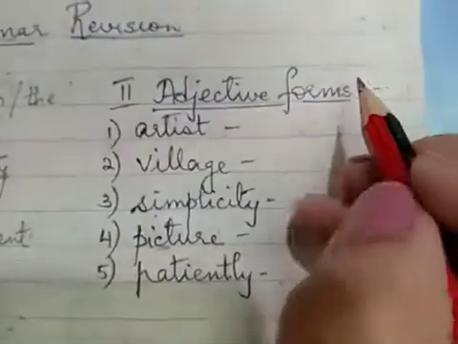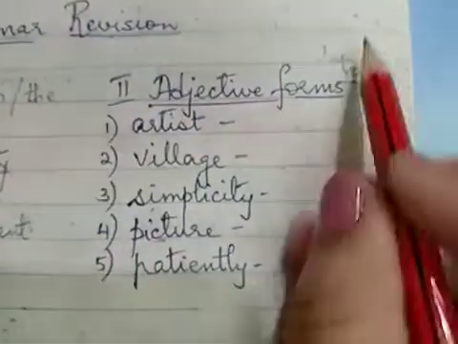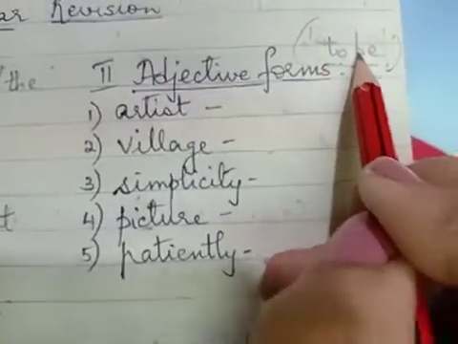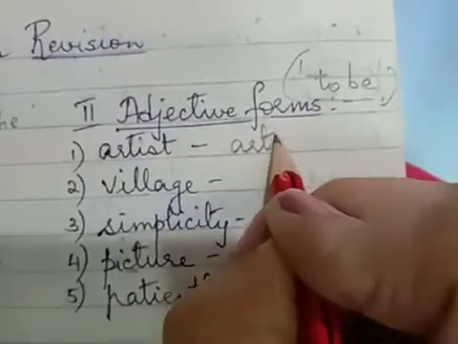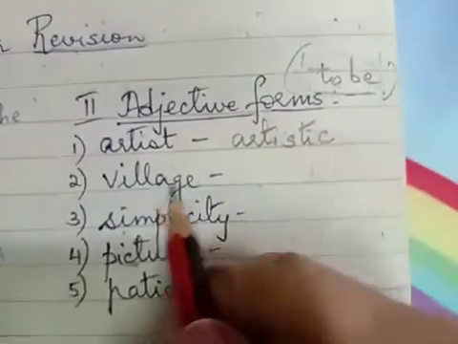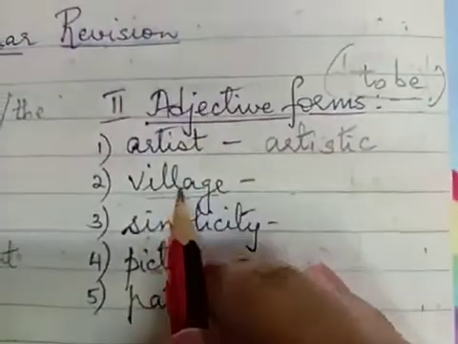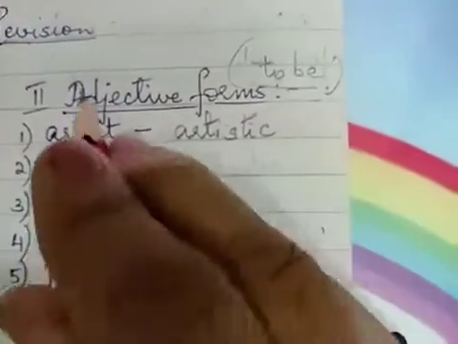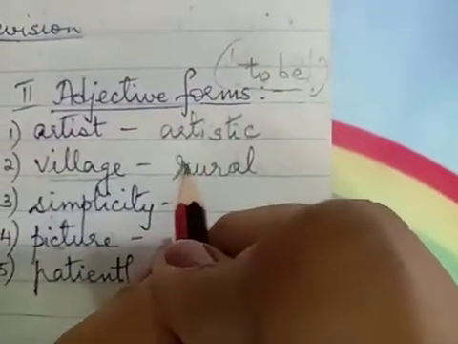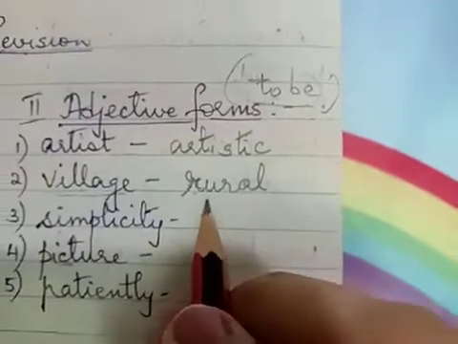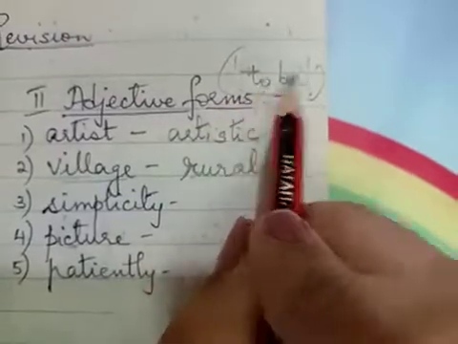Now if you have to form an adjective, you have to remember the clue, that is to be. Okay, this is in your mind. Artist, to be artistic. Village. Now village is a noun. Okay, what would be the adjective form of the word village? To be, when you belong to a village, you call it as rural. So to be rural. You all must have heard the word rural, urban. Urban refers to city and rural refers to a village. So the adjective form of village is to be rural.